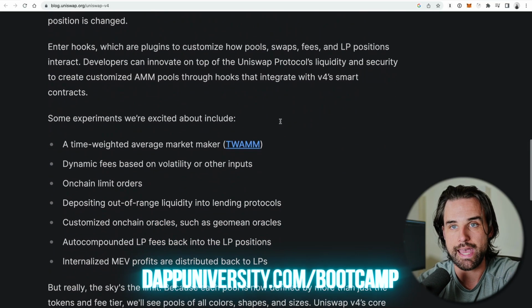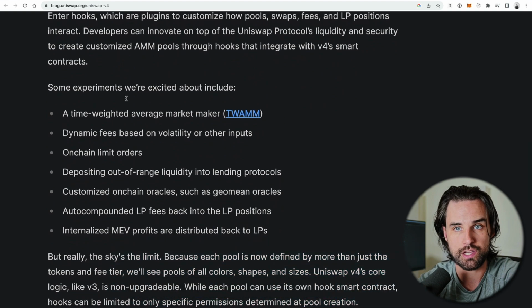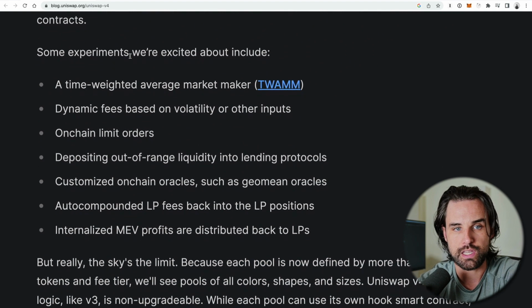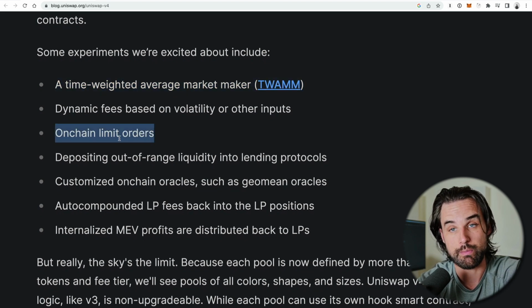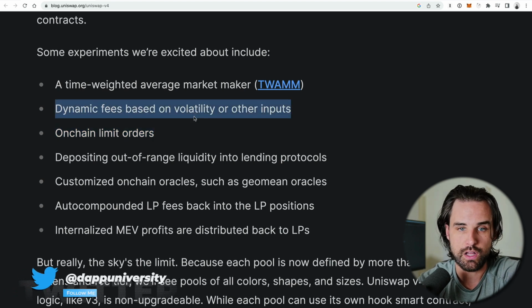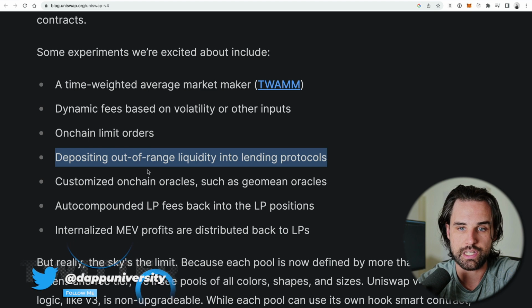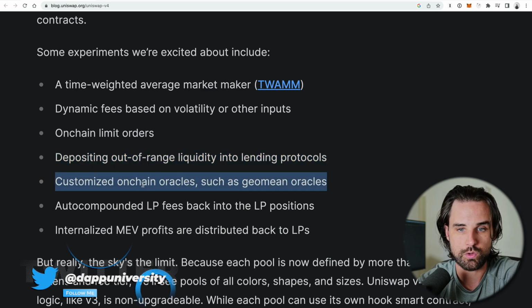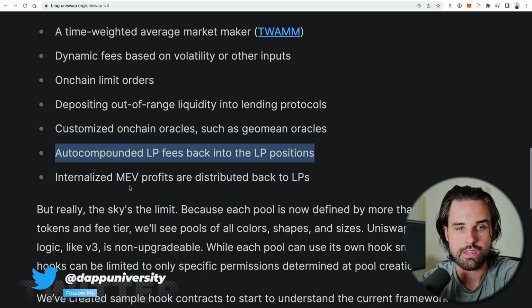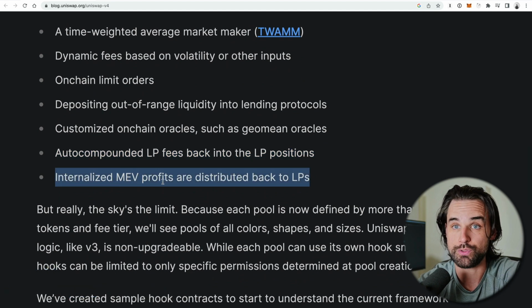But Uniswap has had some hints on their blog here where they announced a version 4 update with some experiments like time-weighted average market maker, on-chain limit orders. Now, again, Uniswap's an automated market maker, but hey, maybe you want to do some limit orders all on-chain. Dynamic fees based upon volatility, depositing of out-of-range liquidity into lending protocols, customized on-chain oracles, auto-compounded LP fees, and last but not least, one of my most curious topics, internalized MEV profits distributed back to liquidity providers.